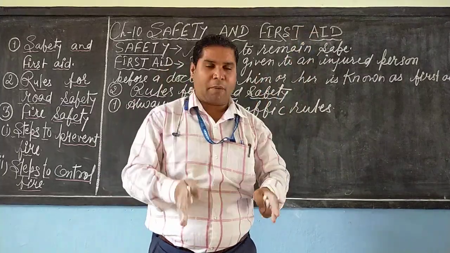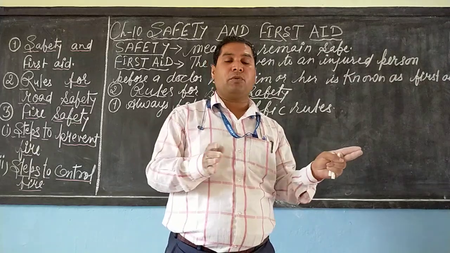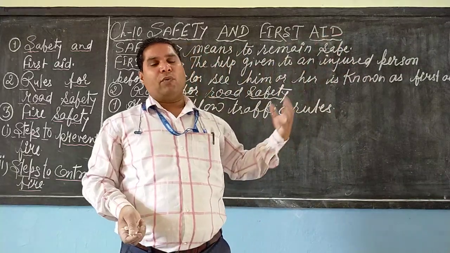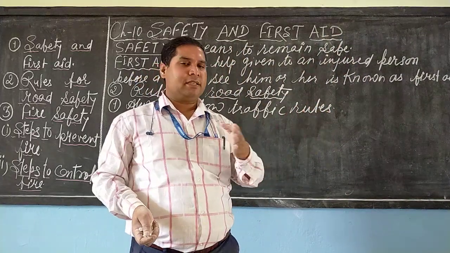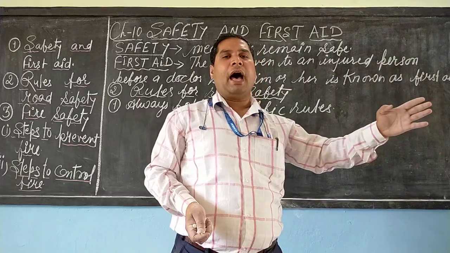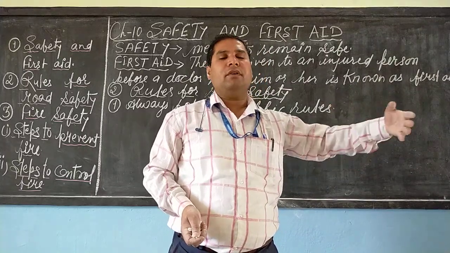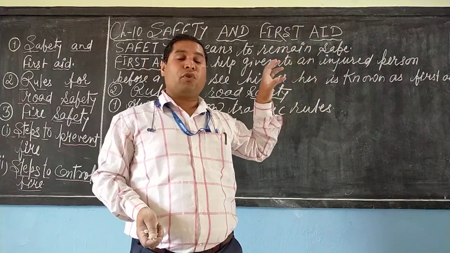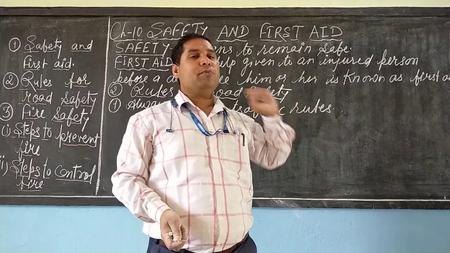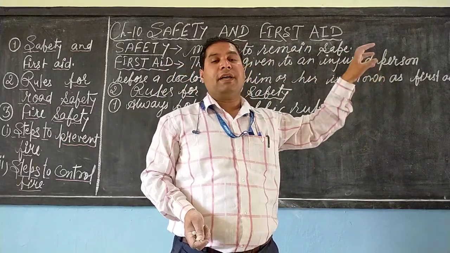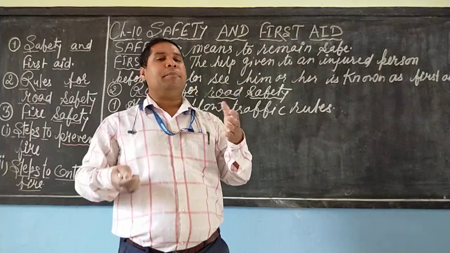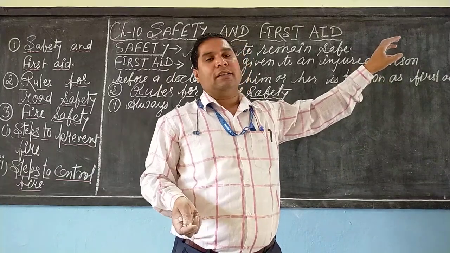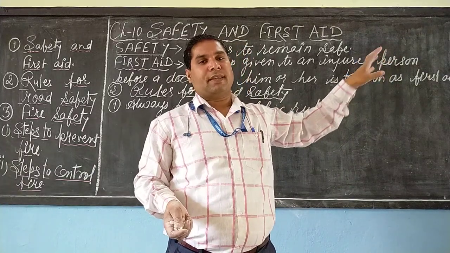Red light means stop at that moment. It means now you do not have to move. You are not allowed to move forward. And when it glows green, it means now you are allowed to move and cross the road or move in the forward direction. So, the traffic signal has importance. We should follow the rules. What is the indication of the yellow light? Yellow light means be prepared. Be prepared to move when the green signal glows.